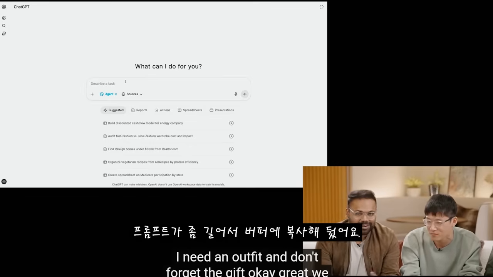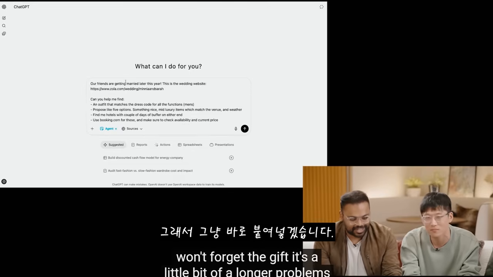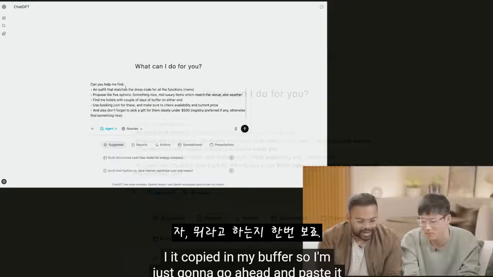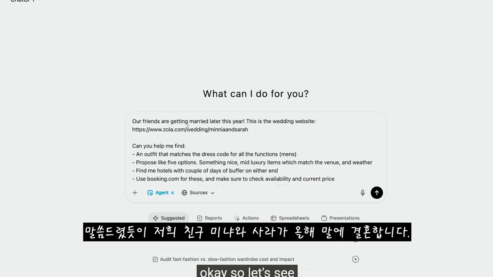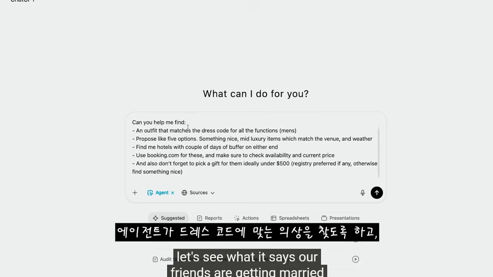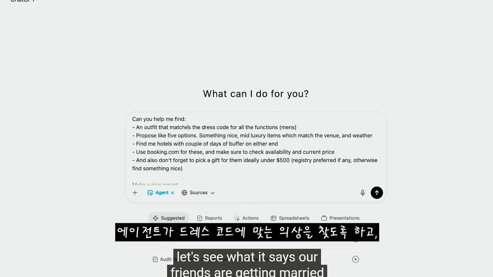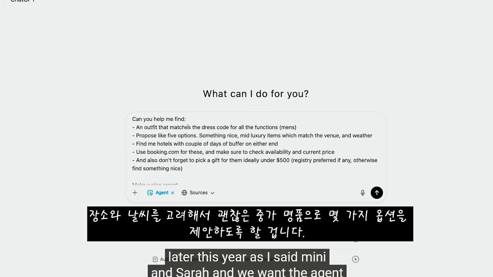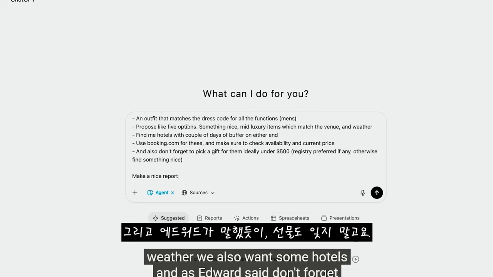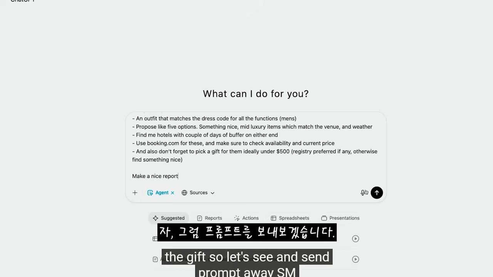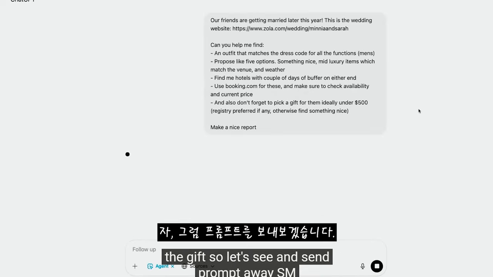It's a little bit of a longer prompt, so I have it copied in my buffer, so I'm just going to go ahead and paste it. Okay, so let's see what it says. Our friends are getting married later this year, Minnie and Sarah, and we want the agent to help us find an outfit that matches the dress code, propose a few options, nice mid-luxury, taking into account venue and weather. We also want to find us some hotels, and as Edward said, don't forget the gift. So let's send the prompt away.